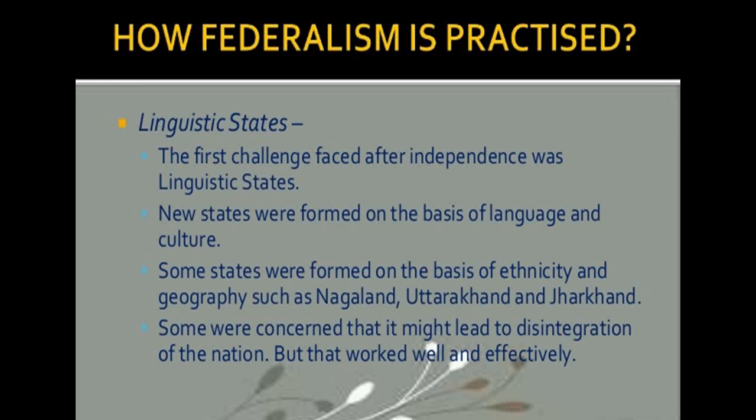The areas, boundaries and names of the states have changed. After 1947, the boundaries of several old states of India were changed in order to create new states. These new states were formed on the basis of language and culture. This was done to ensure that people who spoke the same language lived in the same state.